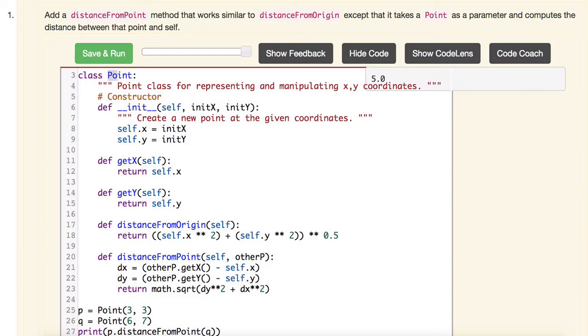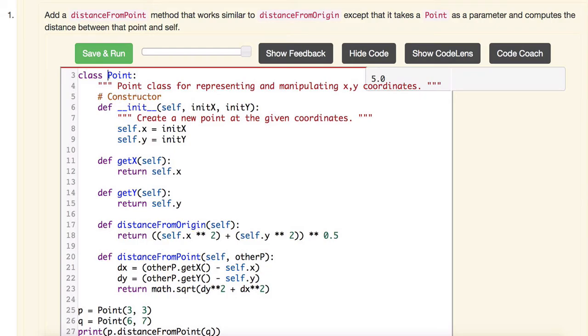Right? So a point is the simplest class that can possibly be created because it consists of only 2 pieces of data. It consists of an x and a y. The point is dimensionless, so it doesn't have a width and a height, right? It's dimensionless, so it doesn't have a color.